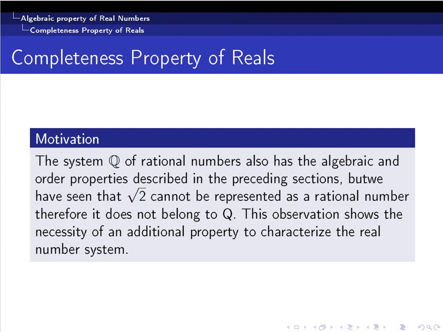The first one is that the set of all rational numbers under usual addition and usual multiplication is again a field. The second one is, since the set of all real numbers is ordered, meaning every two elements can be compared, every proper subset of the set of all real numbers should be ordered, meaning